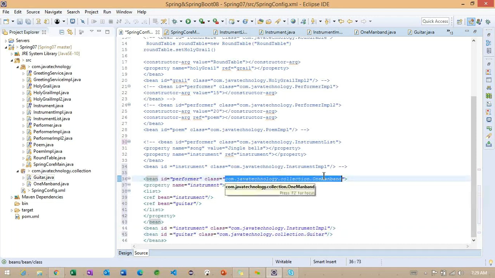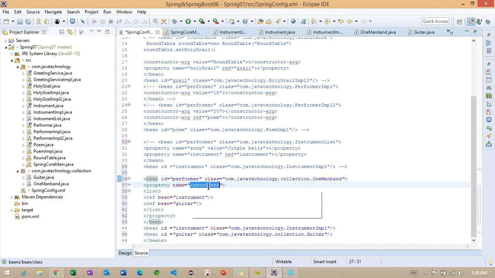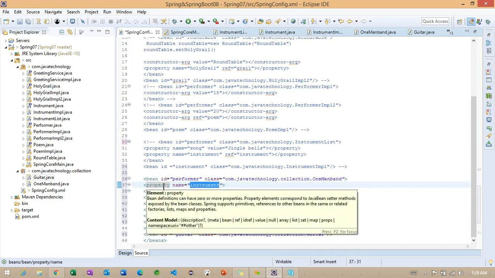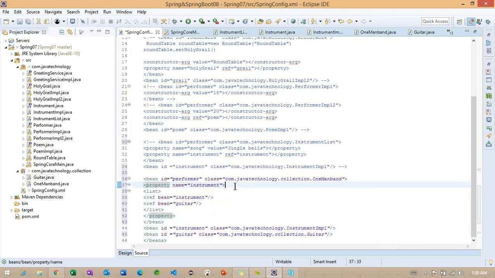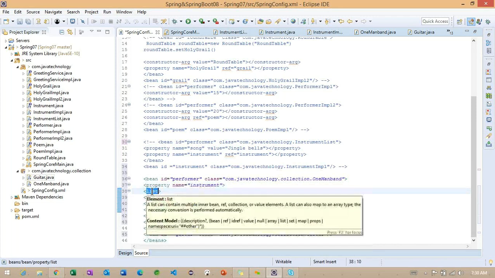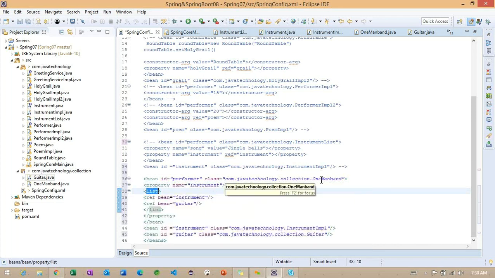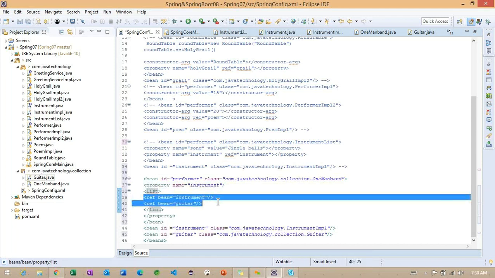Now observe here, we are trying to create one object for the one man band, and it is having one property, and the property type is a collection. The property type is a collection of objects. So because of this collection of objects, what we are doing here, we are making a list tag, and inside the list tag, how many objects are we specifying here?